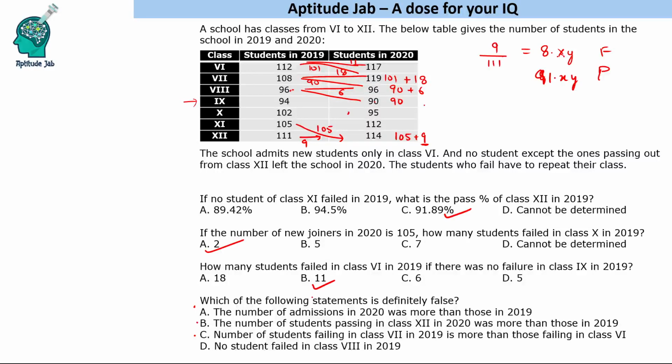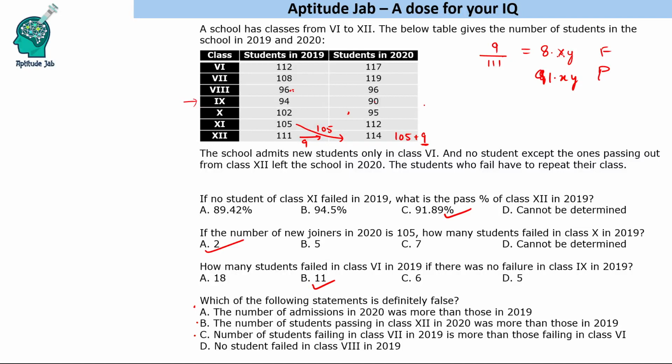Now, no student failed in class 8th in 2019. Is it possible that no student can fail in class 8th in 2019? You do not have to calculate, you just have to observe.